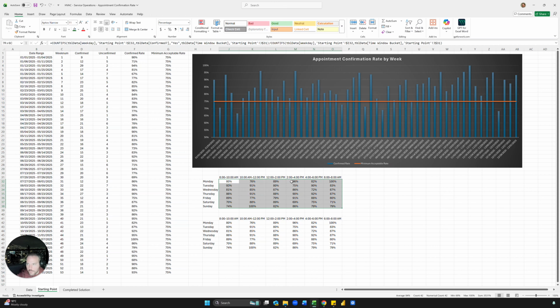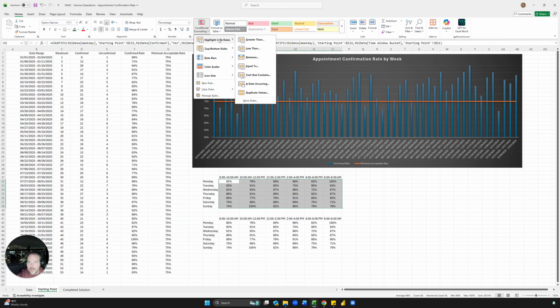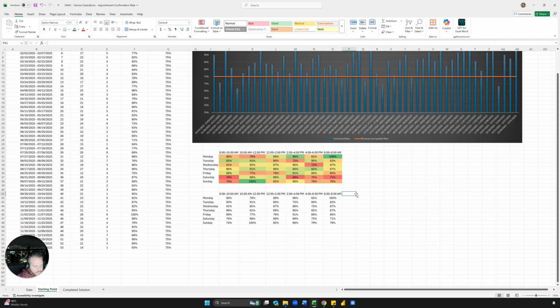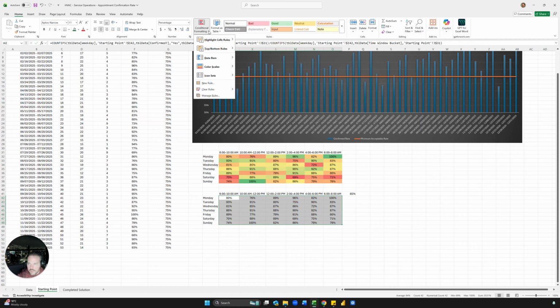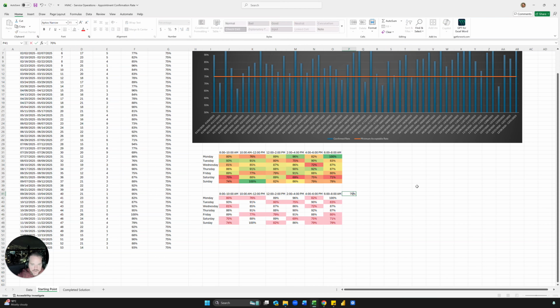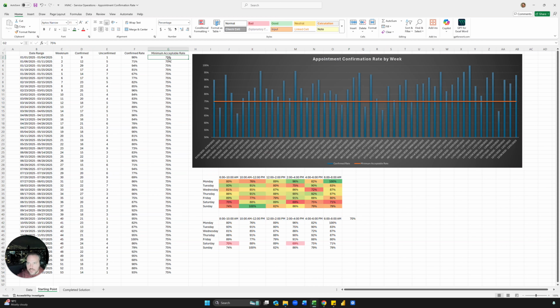Okay, so to conditional format, just highlight this range, conditional formatting, color scales, right? So high is good, high is green, low is red. And then here you could just type in, say, 85%, and then highlight this range. Sorry, I'm going to go a bit fast. I have 50 seconds. And then go to highlight cells, less than, and then click here, 85. And now it's dynamic. And this is also dynamic. If you change this to 80, it'll automatically change. But anyways, that's this one.